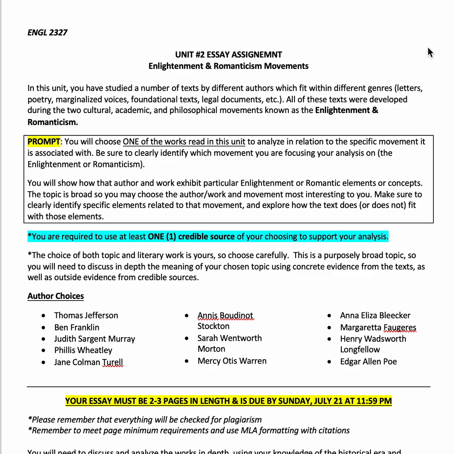Think also about how the text itself does or doesn't fit with those elements. So you could make an argument, for example, that certain texts actually don't exhibit specific elements related to that movement.